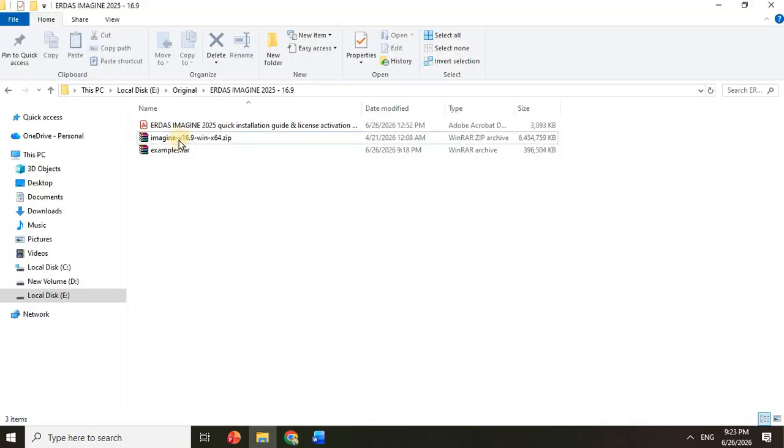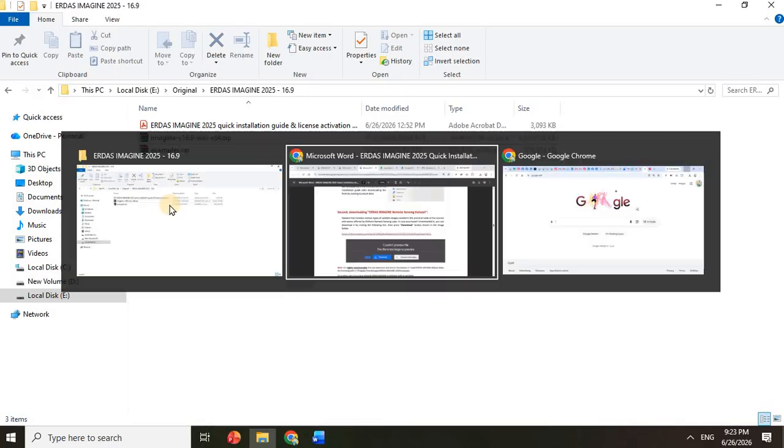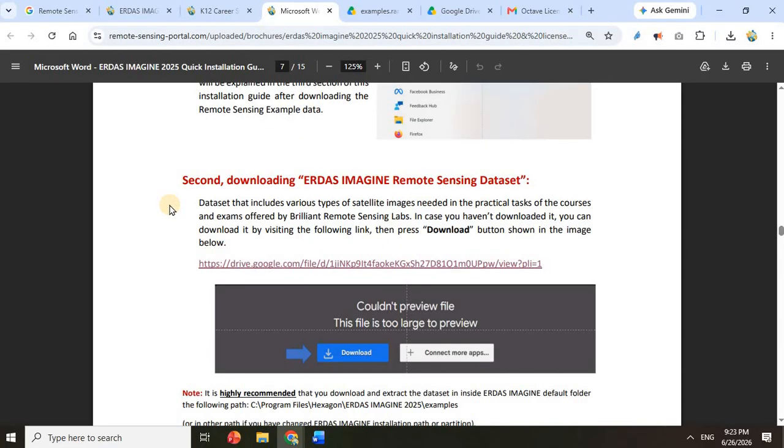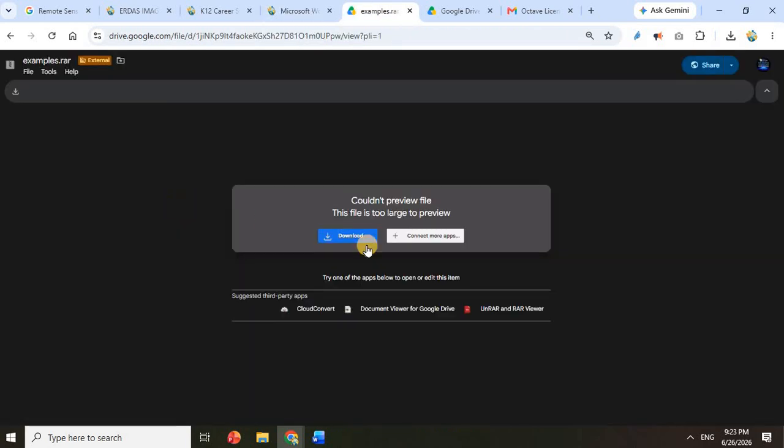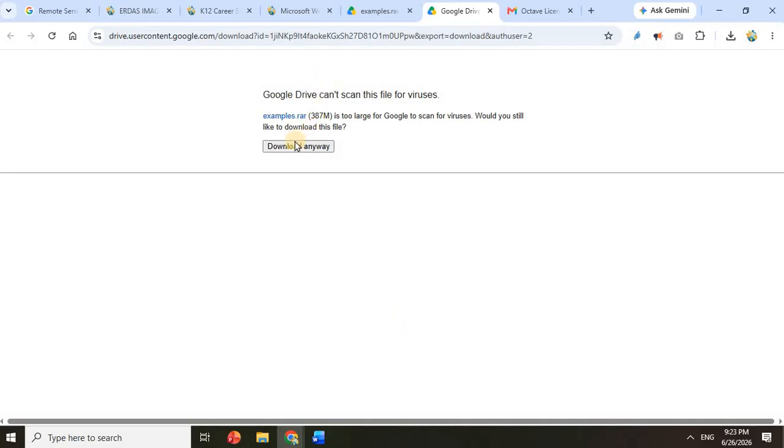Start downloading this dataset. You will find this file. When you download any file from these links, you will find a message saying couldn't preview. In this message, because the file is too large, click download. And if this message appears, click download anyway. This is because the file size is large.